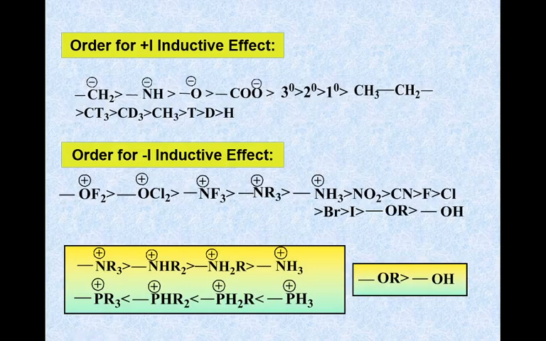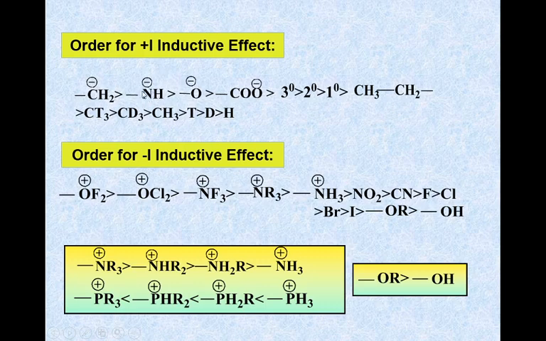Here we have an order for plus I inductive effect and minus I inductive effect. In the plus I inductive effect order, CH2 negative donates first, then NH negative, then O negative, then COO negative, then alkyl groups, and so on. Why does CH2 negative have greater electron donating tendency than NH negative? Because nitrogen is more electronegative than carbon, therefore carbon donates its electron more easily than nitrogen.